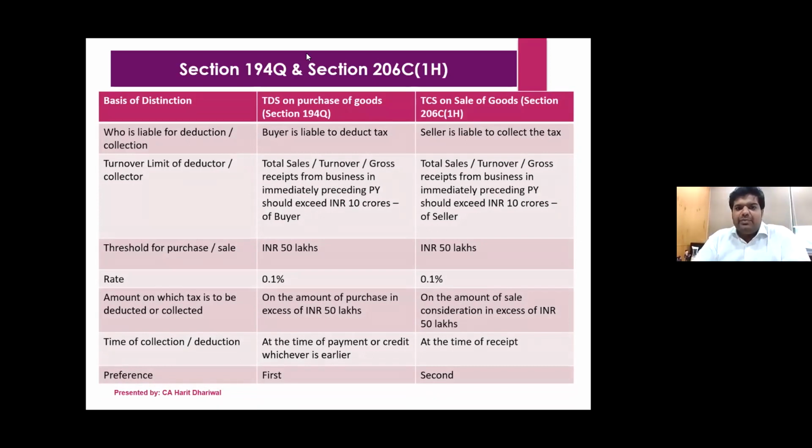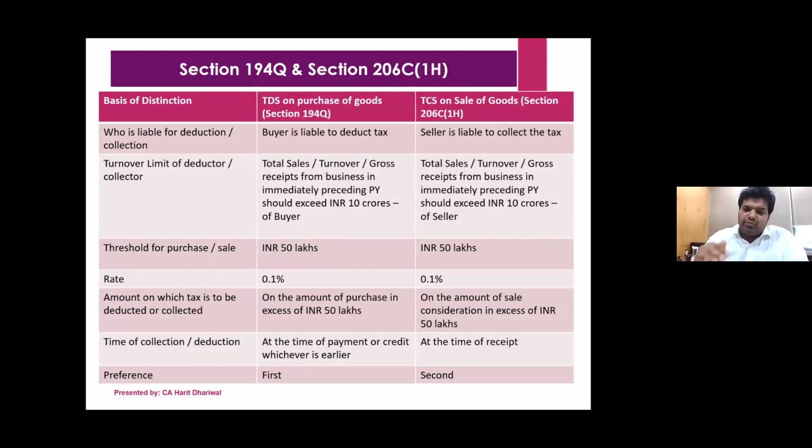So this is a summary table of both these sections. So you can see who is liable. You can say in first case buyer because it's purchasing. In sale of goods, it's a seller who is liable. The limit is 10 crores for both buyer and seller. Threshold for purchase again 50 lakhs same. Rate is 0.1%. Amount again excess of 50 lakhs in each case. In first case it is purchase. In second case, it is sales consideration.